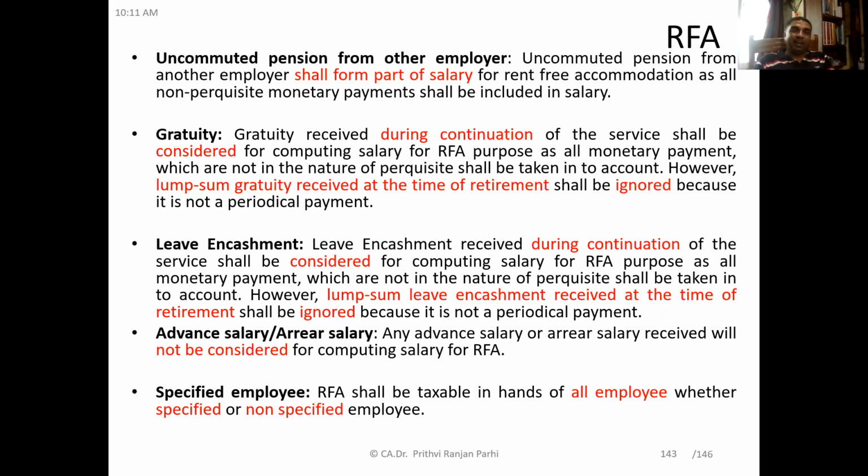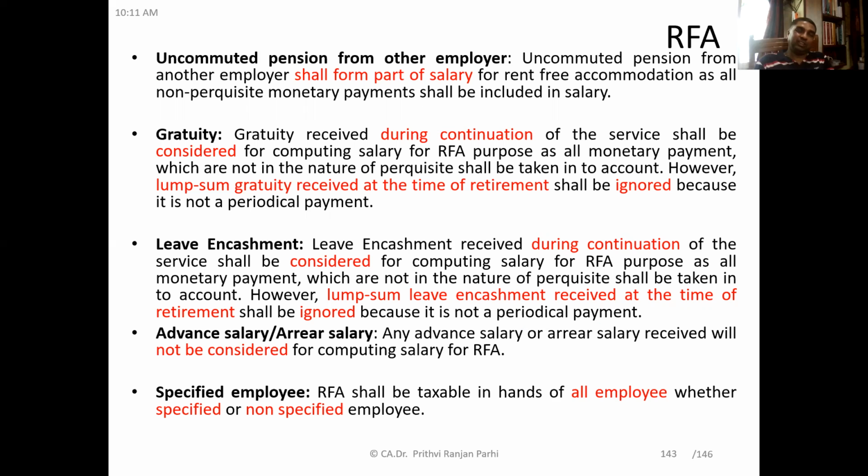Yes, sir. And gratuity received during continuation of the service shall be considered for computing salary for rent-free accommodation purpose, as all monetary payments which are not in the nature of perquisites shall also be taken into account.